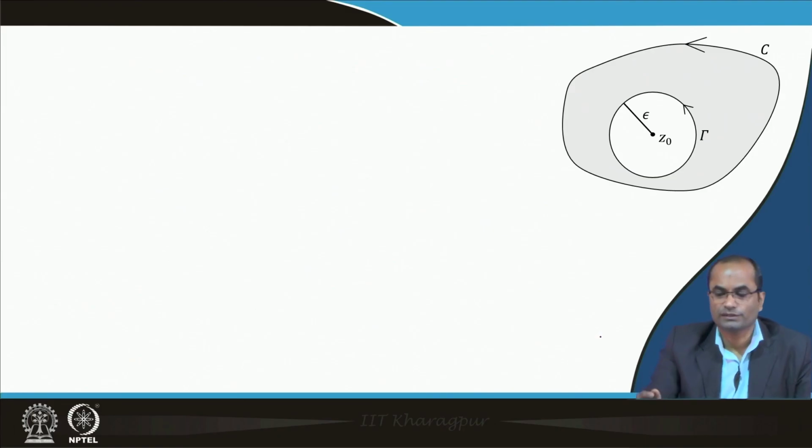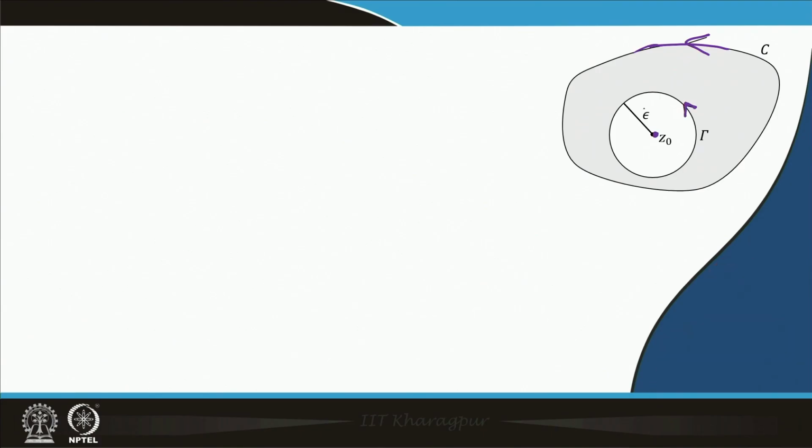So, this is the situation: this is the simple closed curve, and this was z0 which is inside it. Enclosing this z0 we have drawn a circle of radius epsilon.